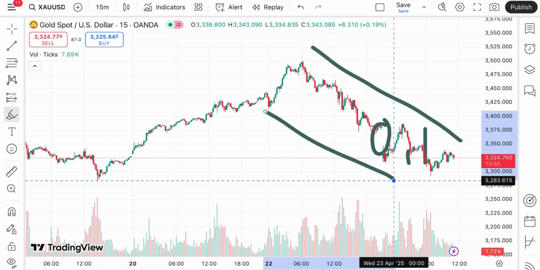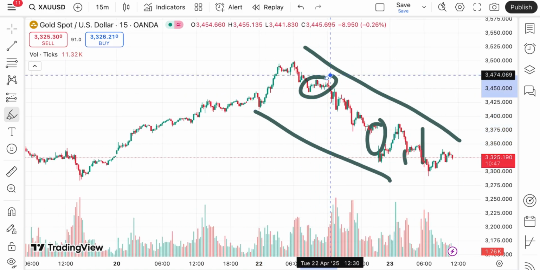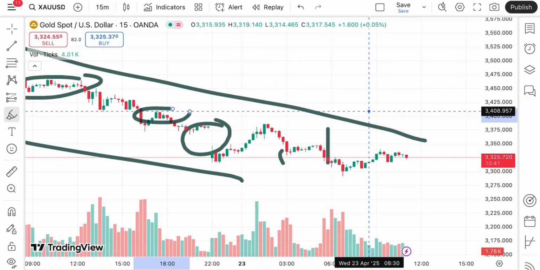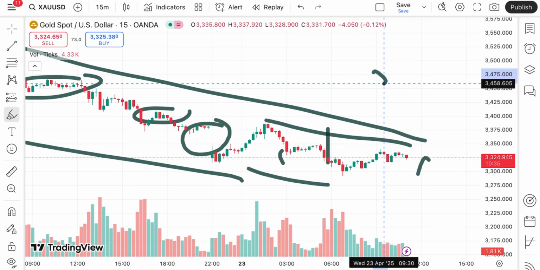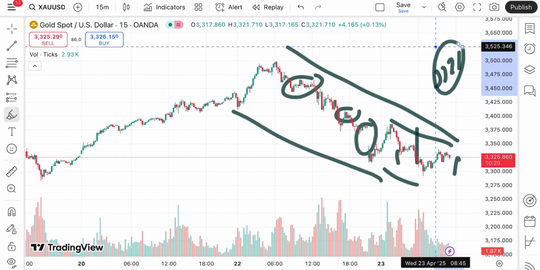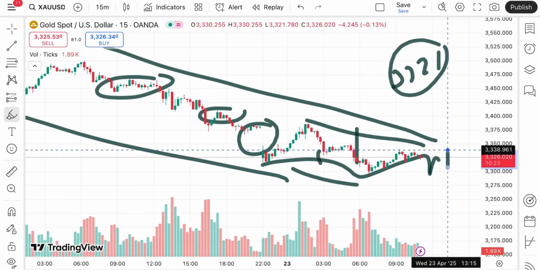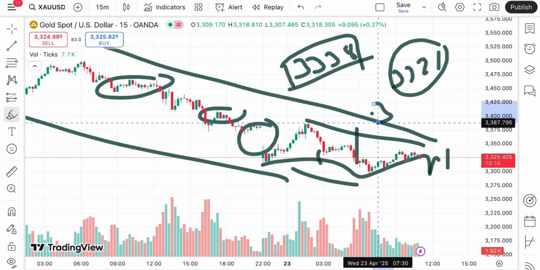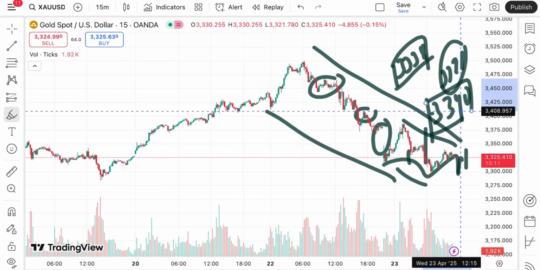Now there is a continuous downfall we have seen on the 15 minutes chart. If you look at this particular trend, when a zone breakout is happening, it is moving continuously on the downside. Similarly, as I explained, the price is on the downside, so chances can be high. Suppose if it started falling below a level of 33.21, we can see a further fall, because a pattern is forming, so chances are high we can see a further downfall. But if the price keeps sustaining above a level of $38, chances of going further upside we can see, and once it starts sustaining above $40, there is a higher chance of going further high.